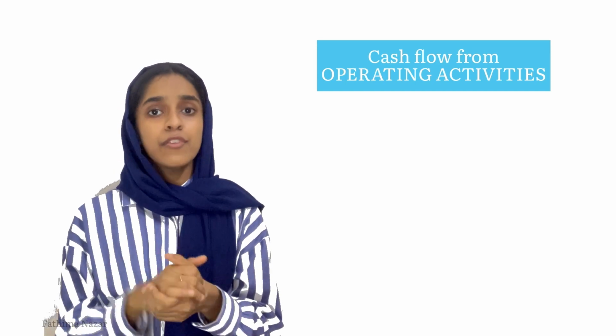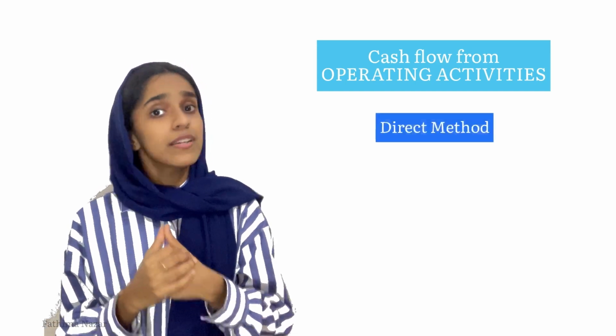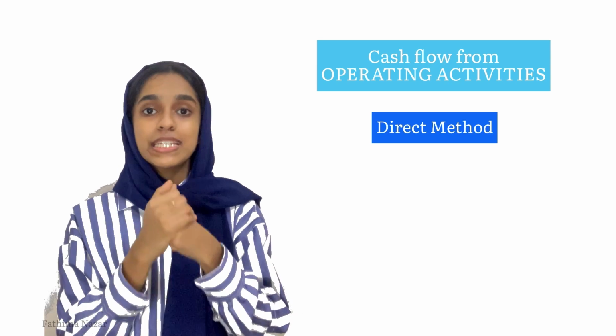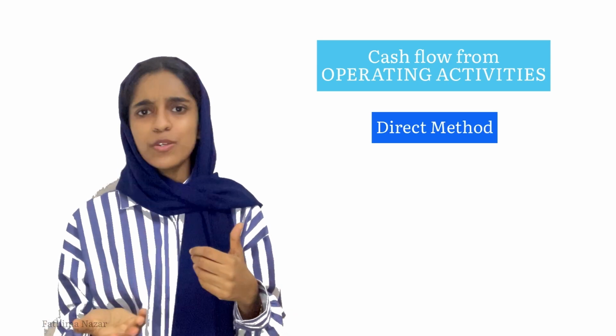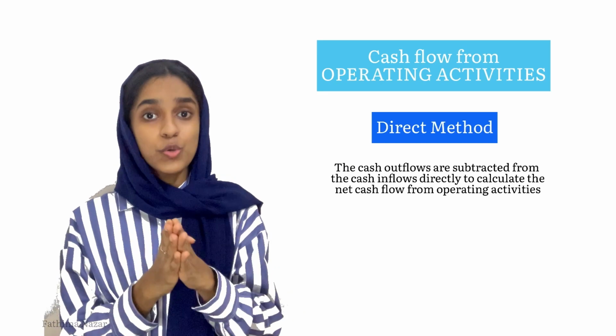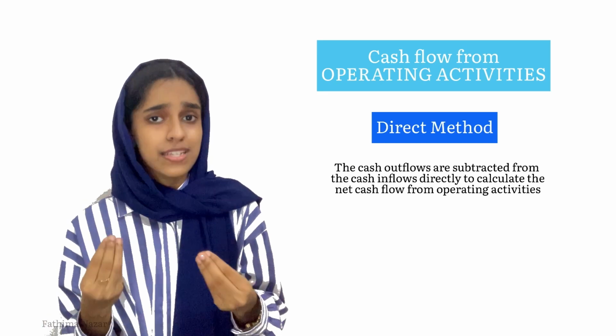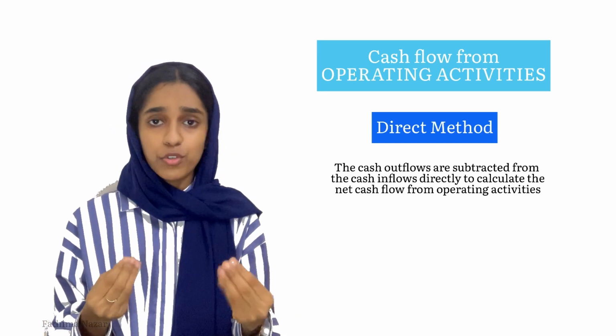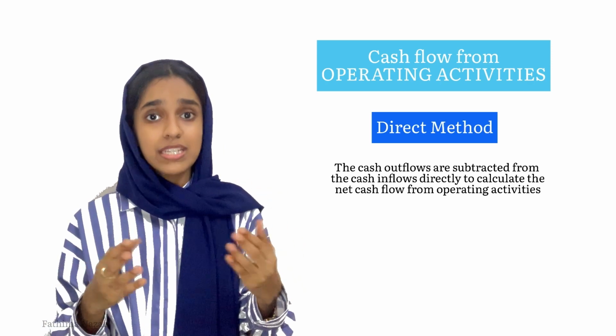Coming to operating activities a little more deeper. First, we have the direct method of deriving the cash flow from operating activities. When do we use the direct method? The direct method, as the name suggests, is used when we have all the cash inflows and all the cash outflows related to operating activities directly given.